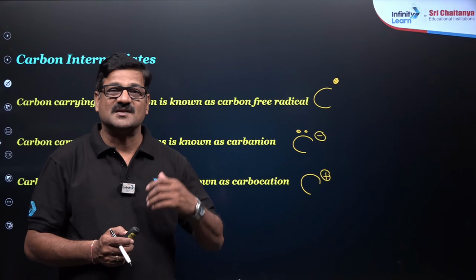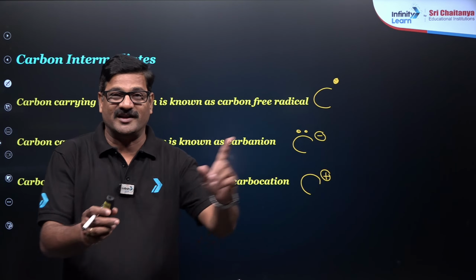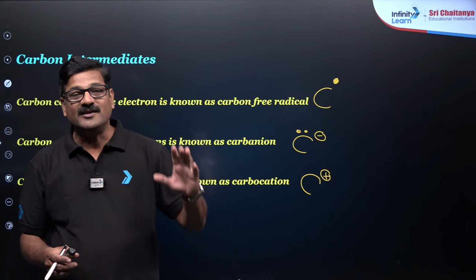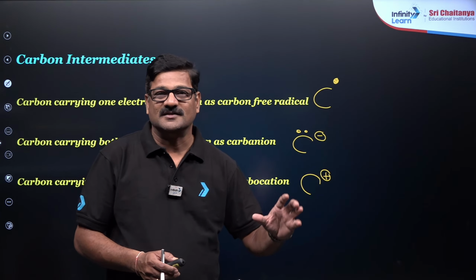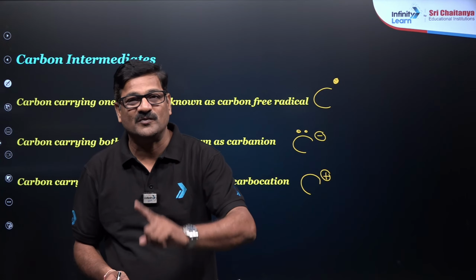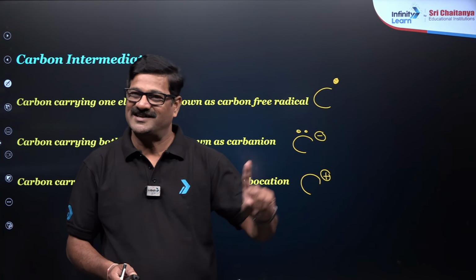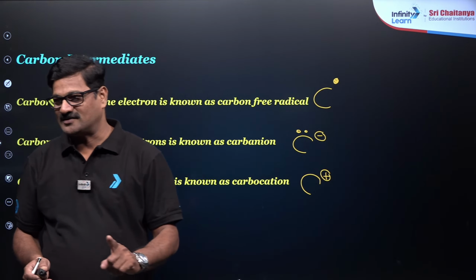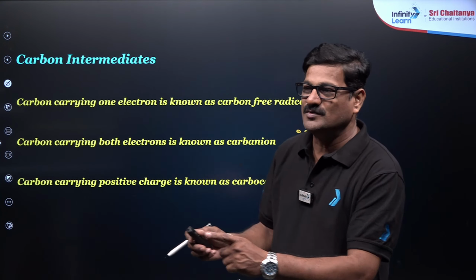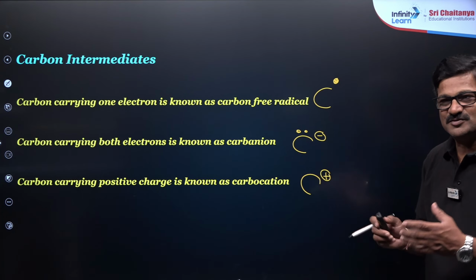So on what basis has the product to be decided? The more stable the intermediate, the more major is the product. So always when you check a product, the major product is supposed to be formed from its stable intermediate. More is the stability of the intermediate and major is the product. समझ में आ रहा है क्या? अगर कुछ doubt है ना तो बच्चों, you can use the chat box and you can ask anything. Okay, बेटा समझ में आ रहा है क्या?